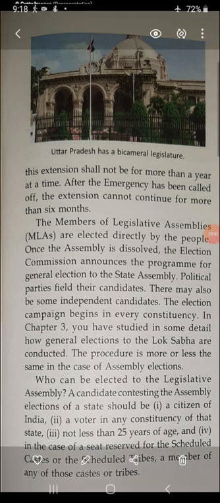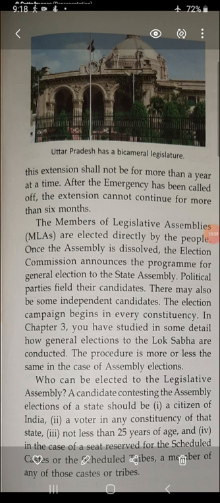Who can be elected to the Legislative Assembly? Now this is the question. Who can become an MLA? A candidate contesting the assembly election of a state should be a citizen of India. First of all, the candidate should be a citizen of India, and a voter in any constituency of that state. That person should be a voter also. Not less than 25 years of age. He should be more than 25 years of age.